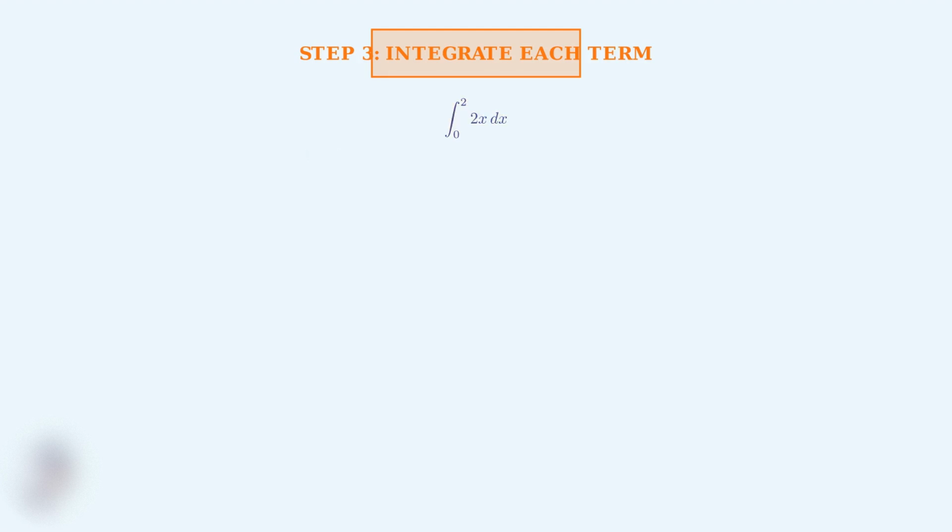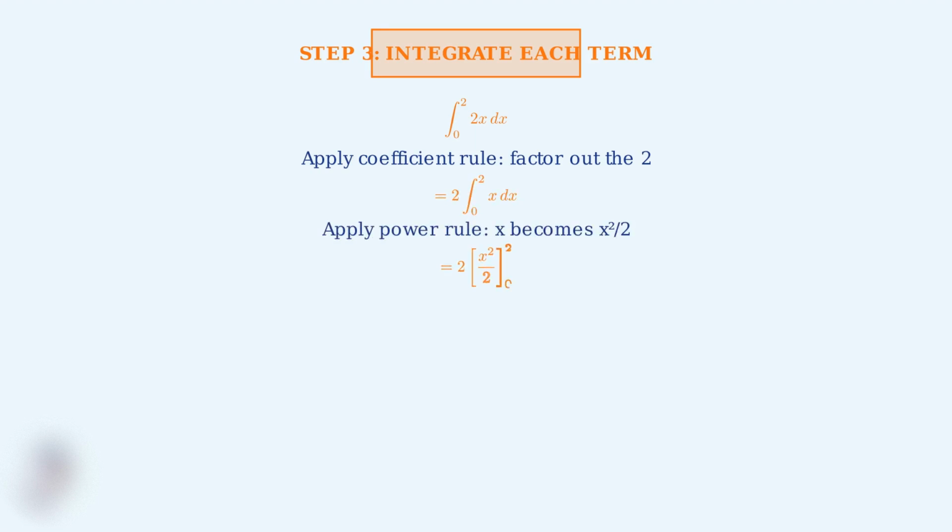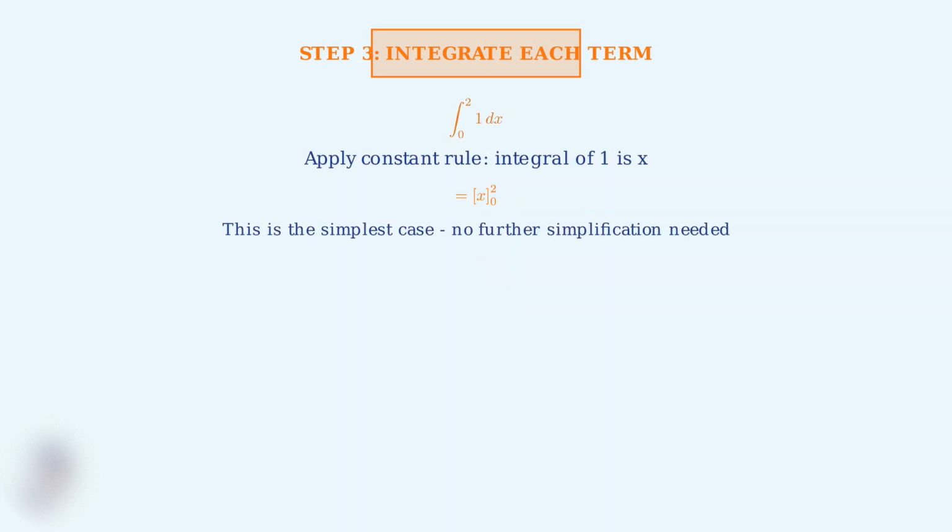For the second integral, 2x, we again factor out the coefficient 2. Then we apply the power rule to x, which becomes x squared divided by 2. The coefficient 2 and the denominator 2 cancel out, leaving us with x squared. For the third integral, the integral of 1, we apply the constant rule. The integral of the constant 1 is simply x. This is the most straightforward case and requires no further simplification.